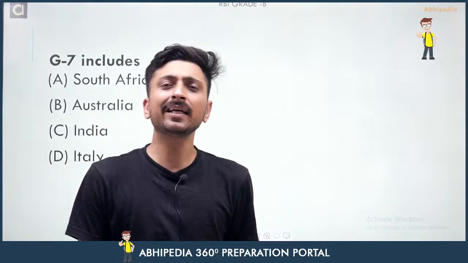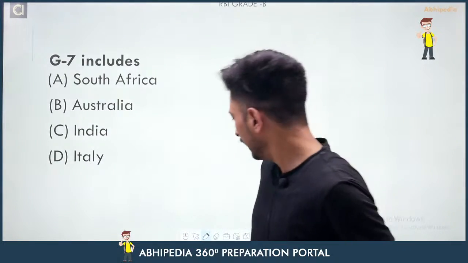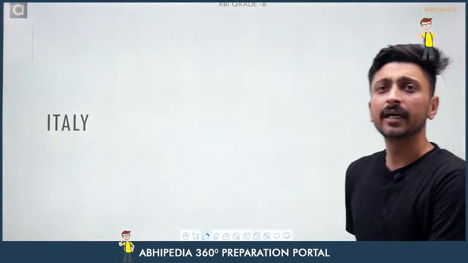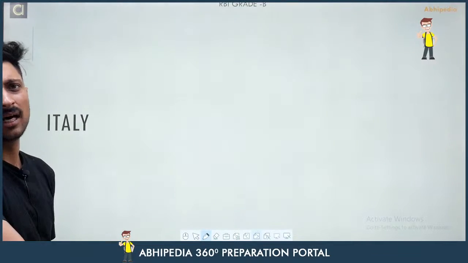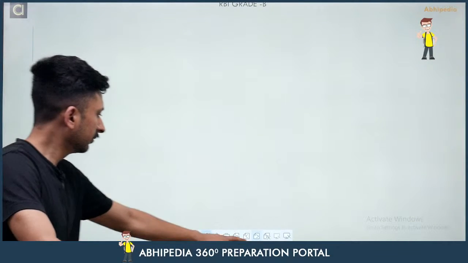Yes, I'm getting the very correct response here. The right answer here is Italy. Italy is a member of the G7 countries. These are developed countries and industrialized countries of the world, right? So now let's come to the next question.